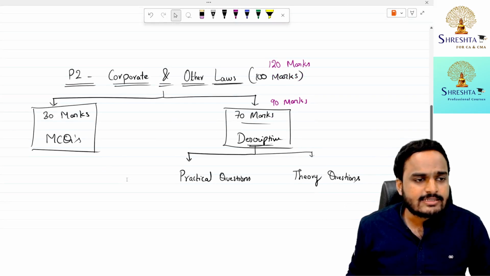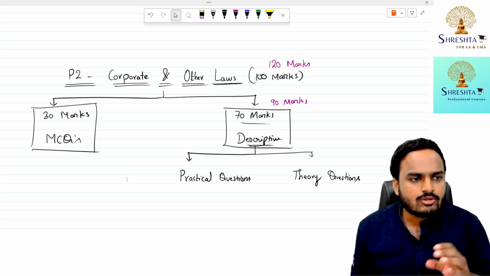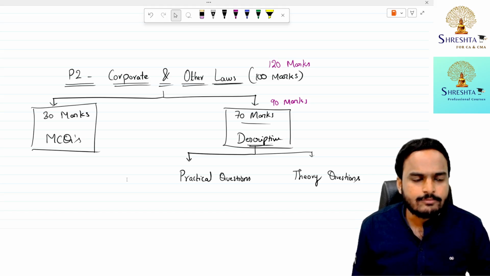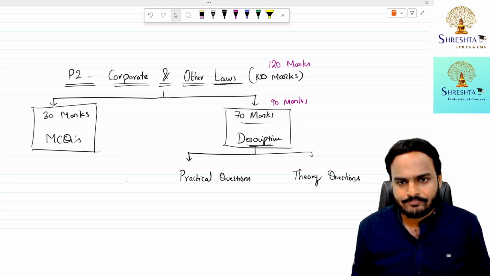Now coming to the examination pattern, the question paper pattern. Total 100 marks. Out of 100 marks, 30 marks are for MCQs, multiple choice questions. The remaining 70 marks are for descriptive questions.